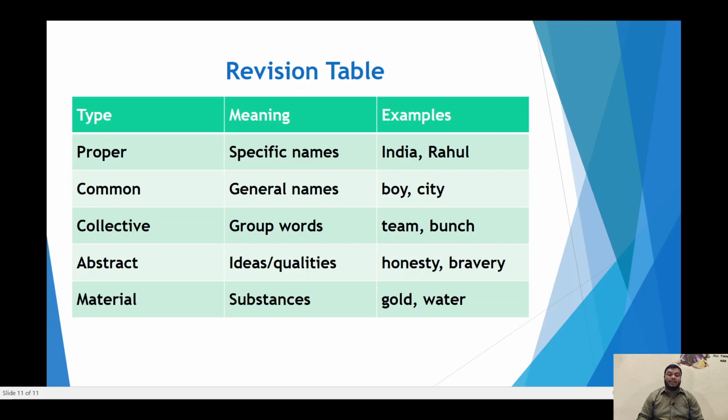Abstract nouns are ideas or qualities which cannot be seen or touched. For example, honesty, bravery. The last one was material nouns. Material nouns are the names of substances which we use to make something. Gold, water, these are the examples.